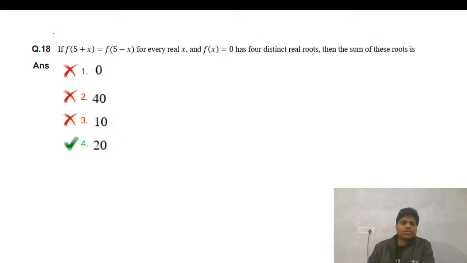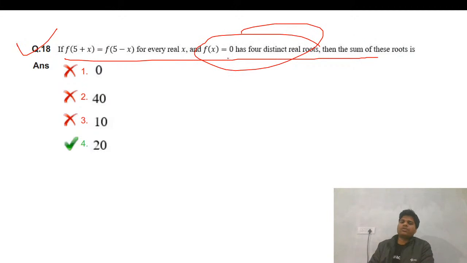Fine. So this one has distinct 4 roots. So f(x) equal to 0 has 4 distinct roots. This type of question, I think this was a good one. It seems to be a good one.